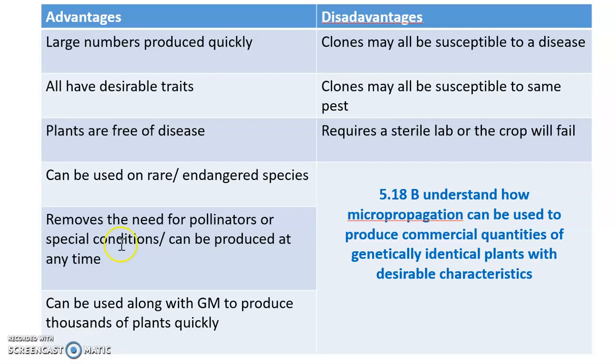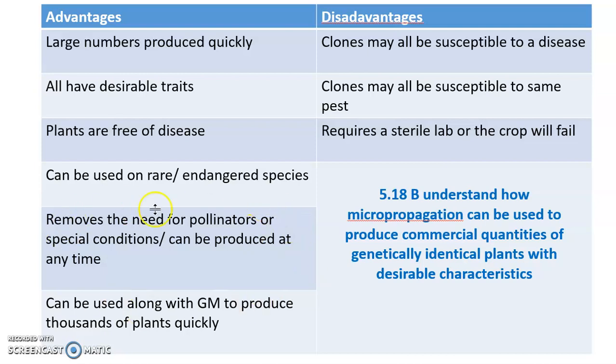This is the next thing that I want us to consider, this idea of why do we want to do micropropagation. There are advantages and there are some disadvantages. The advantages are kind of self-explanatory. Really, we can produce large numbers in a very short space of time. That means that we can produce more crop and we can have more commercial gain. They've all got the traits that we want. They're all disease-free. What we can also do is undertake micropropagation with endangered species and make sure that we keep that species and grow it in conditions where it can thrive.